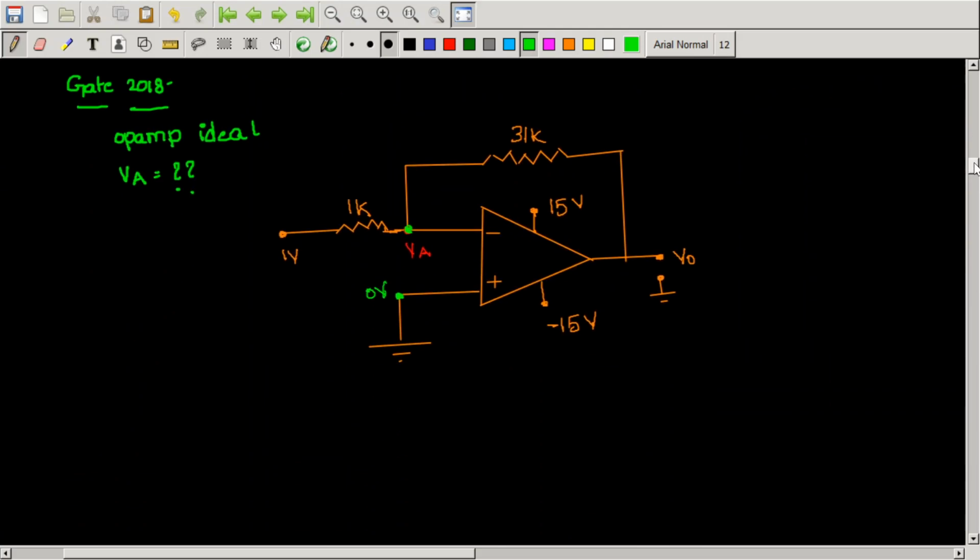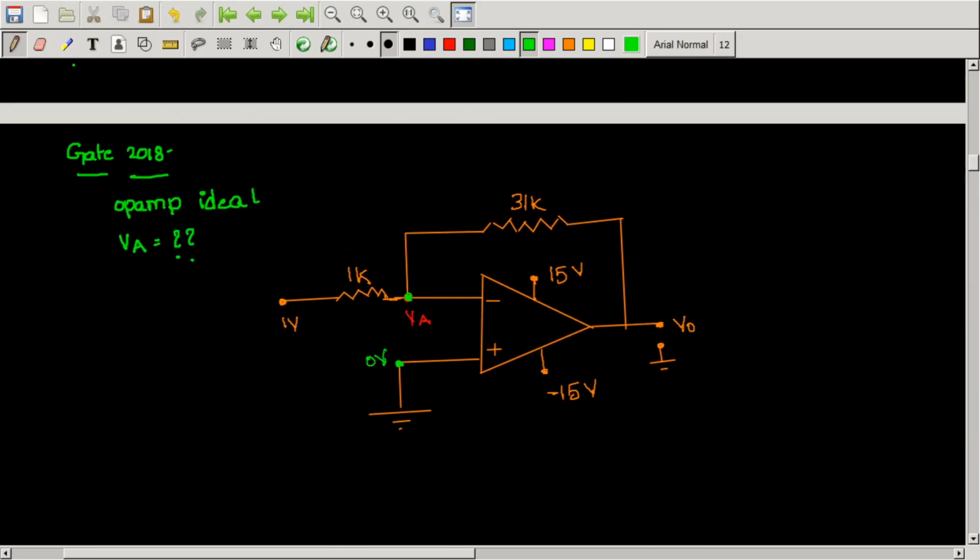Now let us solve one more problem which was asked in GATE 2018. Okay, in this question it is given that the op amp is ideal and I should find the node voltage VA. This node voltage I should find. Now because you can see that the output of the op amp is connected to the inverting input terminal of the op amp, as a first case, I will assume that the op amp is in negative feedback, and I will find V naught and check my assumption.